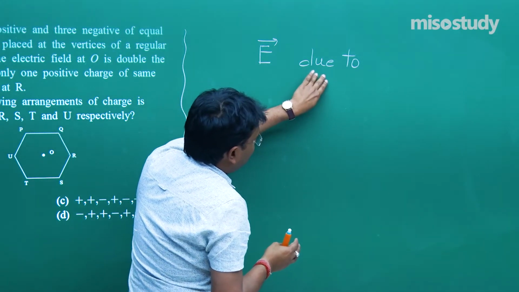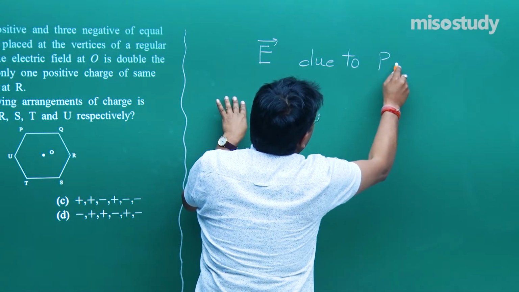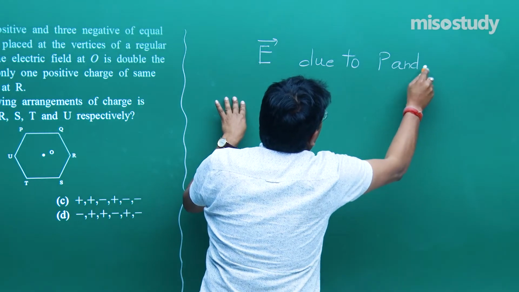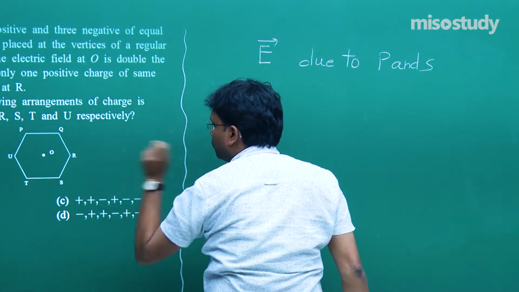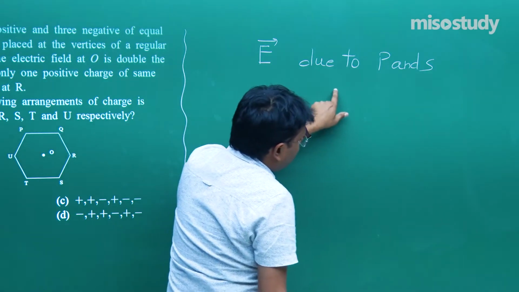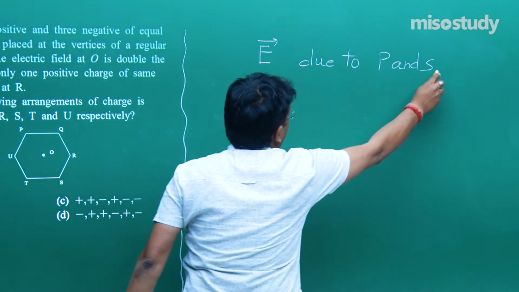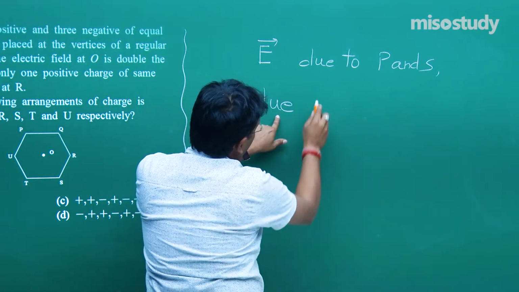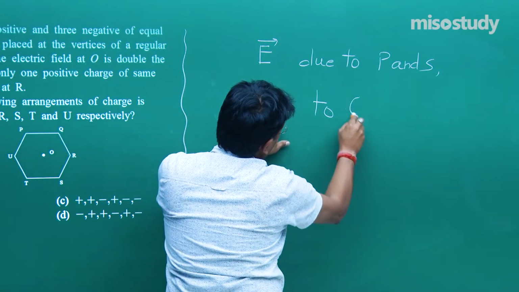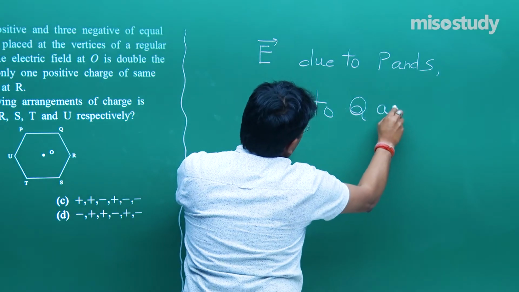Now E due to P and S means this point and this point. So E due to P and S, comma, due to, listen properly, due to Q and T.